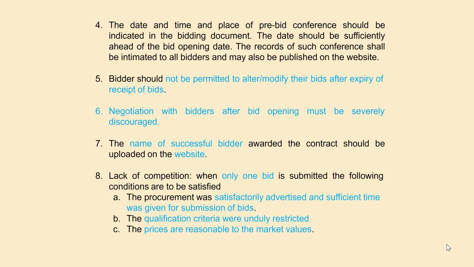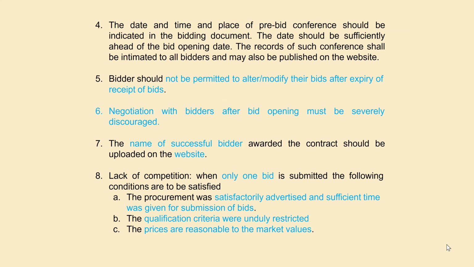Sometimes it may so happen that we receive only a single bid, means a single technically qualified bid. We have opened the financial bid also. In that case, can you place the order on the basis of that single bid?